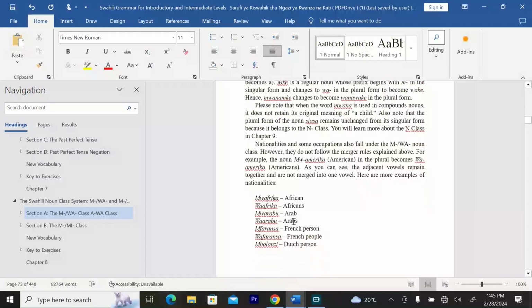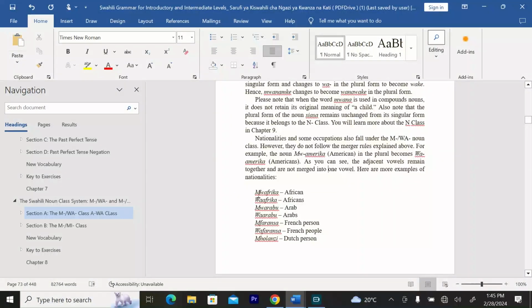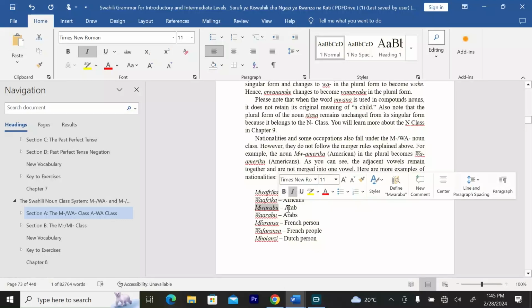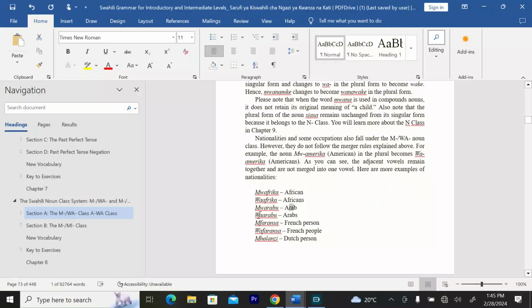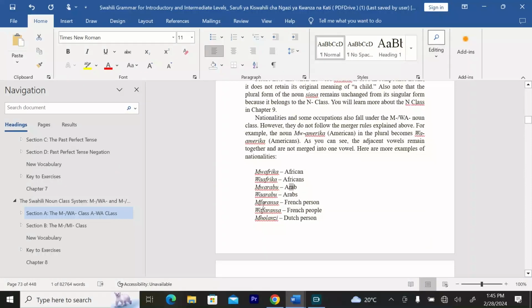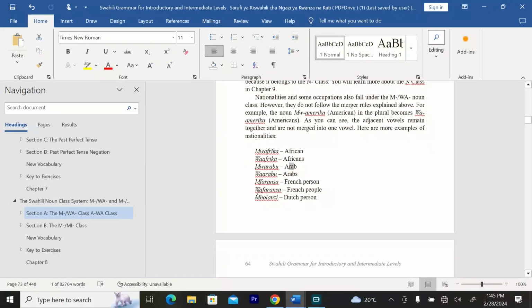Here are some more examples of nationalities. We have Mwafrika, who is African. We have Waafrika, who are Africans. We have Mwarabu, who is Arab. We have Waarabu, who are Arabs. We have Mfaransa, who is a French person. Then we have Wafaransa, who are French people.